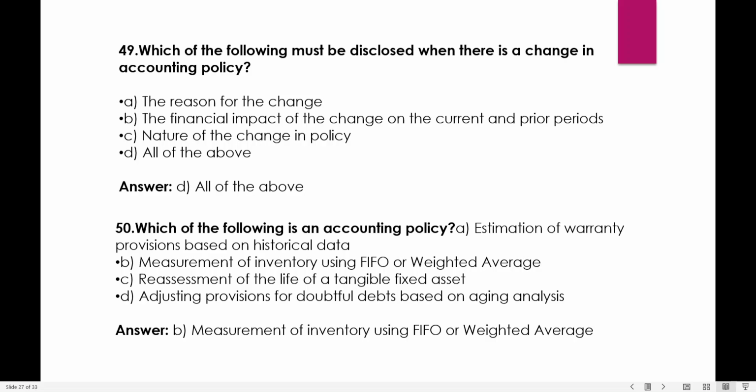Which of the following is an accounting policy? Estimation of warranty provisions based on historical data. Based on historical data, the warranty was calculated. Measurement of inventory using FIFO or weighted average. Reassessment of life of a tangible asset, fixed asset, and adjusting provisions for doubtful debts based on aging analysis. So we see option B, the measurement of inventory using FIFO or weighted average, is an accounting policy. That is, we shifted from FIFO to weighted average. Okay.